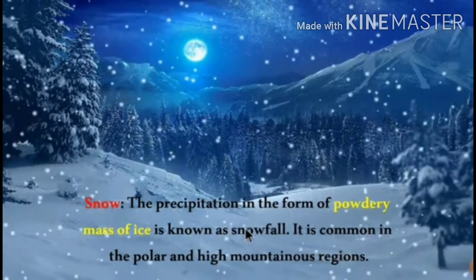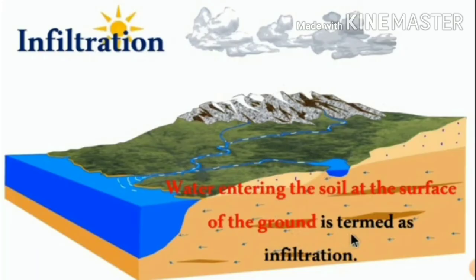Snow means the frozen crystalline state of water that falls as precipitation. And then infiltration. What is meant by infiltration? The seepage of water into soil or rock. That is in water circulation. Okay, the seepage of water into soil or rock.